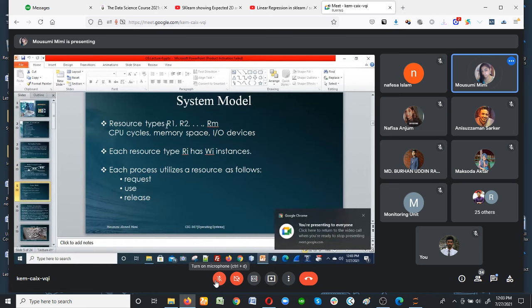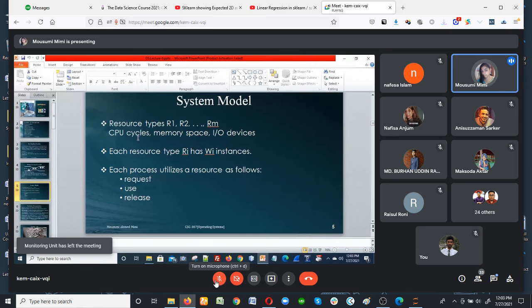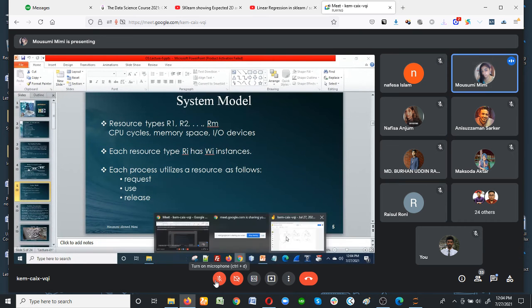Now, for deadlock, what are the things related? Resource is represented by R, and deadlock is related to CPU cycles, memory space, and IO devices. You know what an IO device is, you know memory space, and CPU cycle means the specific time for each of the processes. And a resource is represented by Ri, and inside a resource there are instances. Instance is also known as an element.